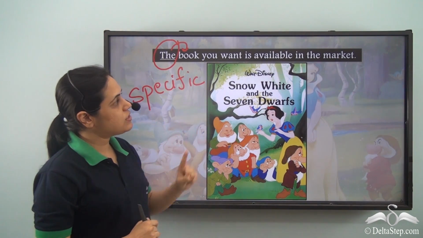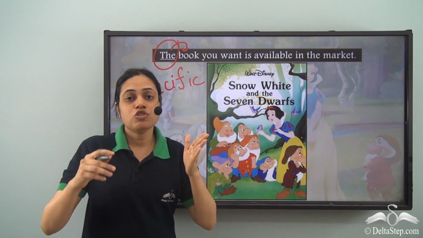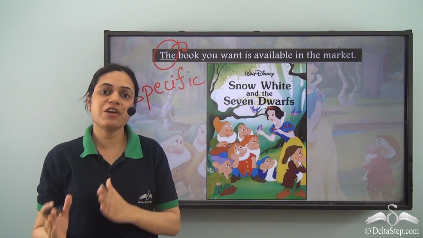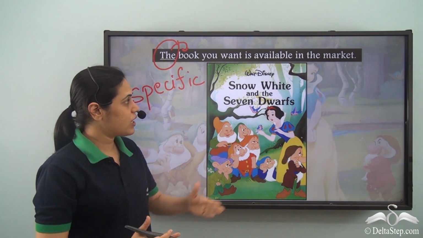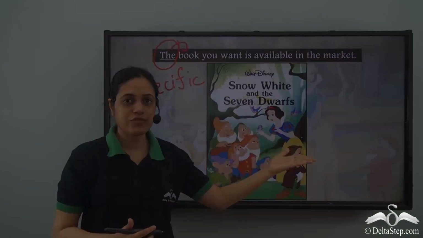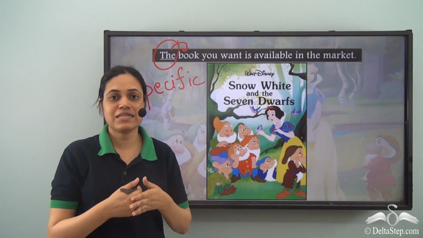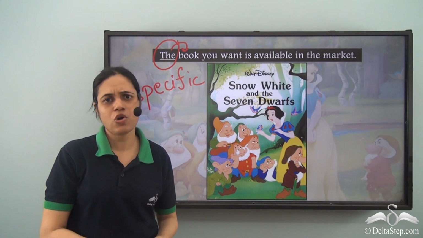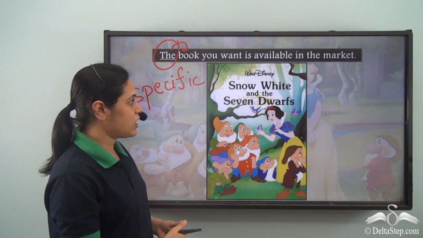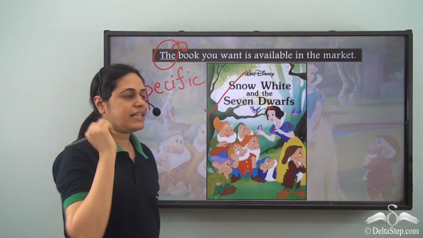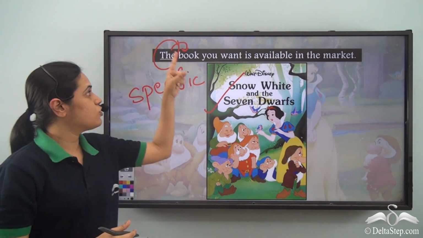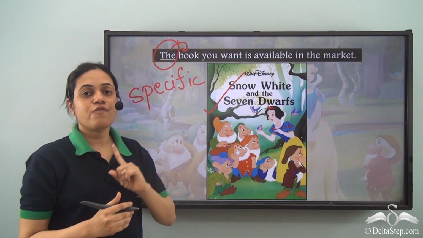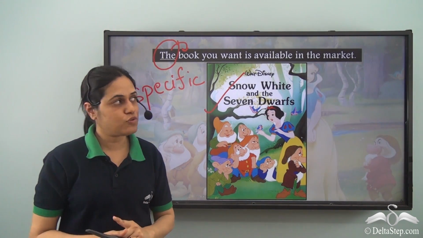The book you want is available in the market. So the specific book you want. It is not just any book. We are talking about Snow White and the Seven Dwarfs. We are not talking about Hansel and Gretel or Goldilocks or any other book. We are talking about Snow White and the Seven Dwarfs. So a particular or a specific book. So the is used for specific nouns.